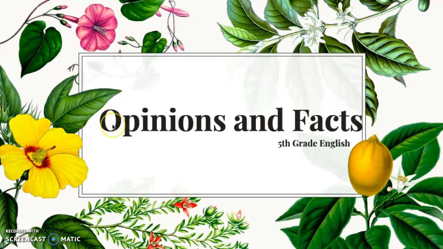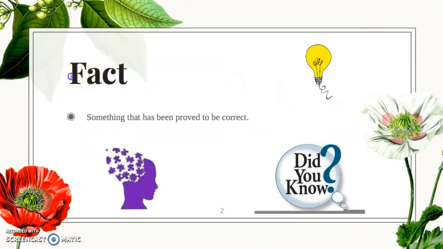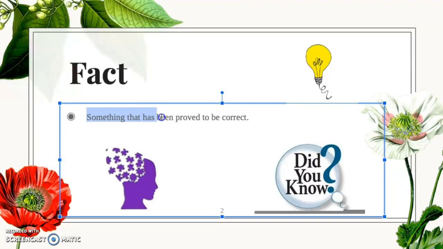Hi, fifth grade. Today we're going to learn about opinions and facts. Let's start here. What is a fact? A fact is something that has been proved to be correct. Remember this word, correct. Fact, correct.